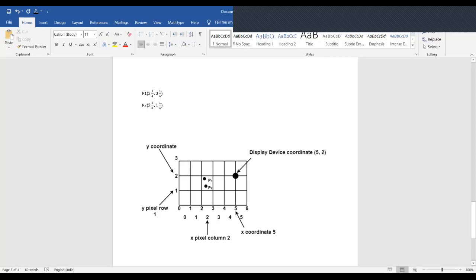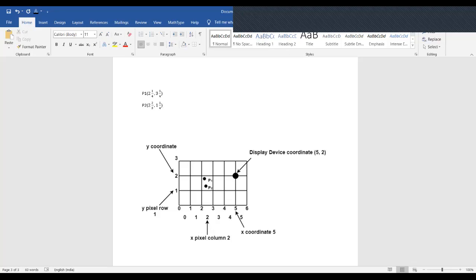Points P1 and P2 as shown in the diagram would be represented by the pixel in column 2 and row 1. In general, a point P(x, y) is represented by the integer part of x and the integer part of y.